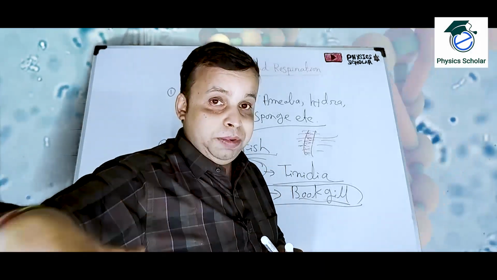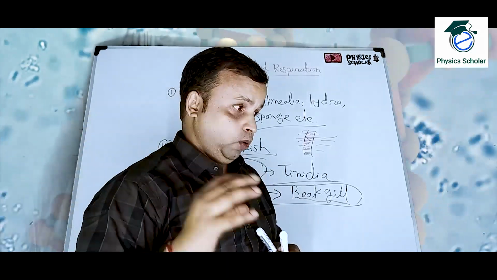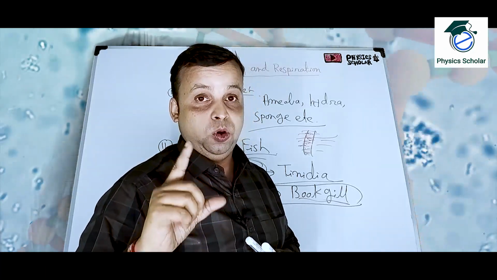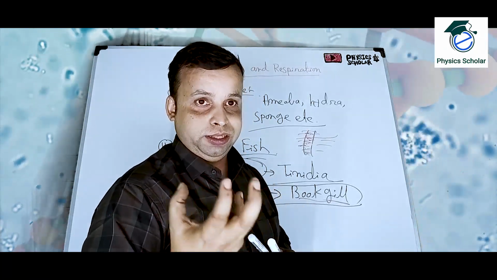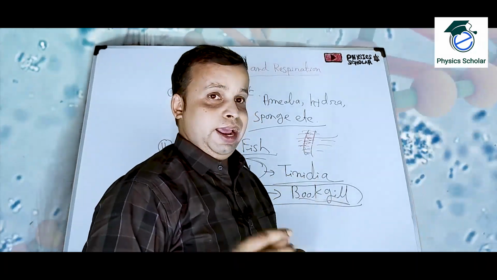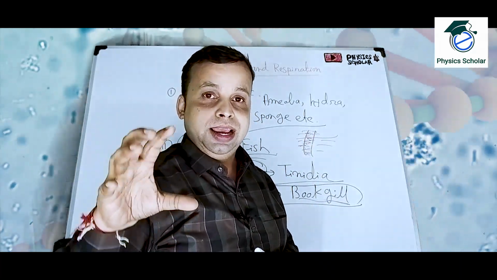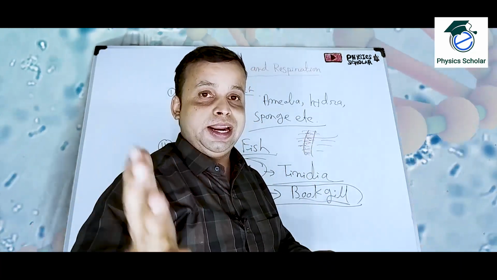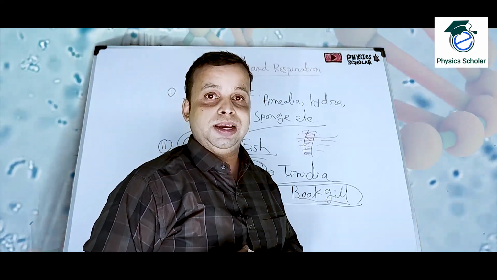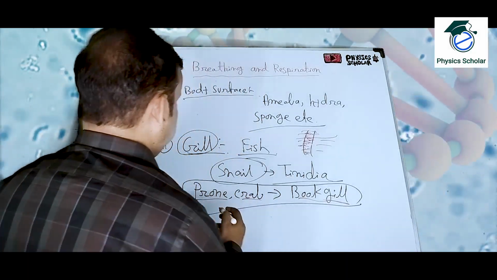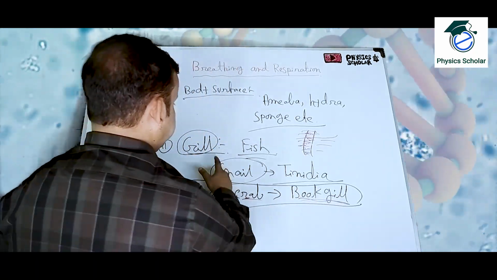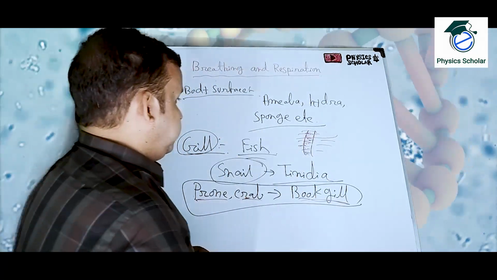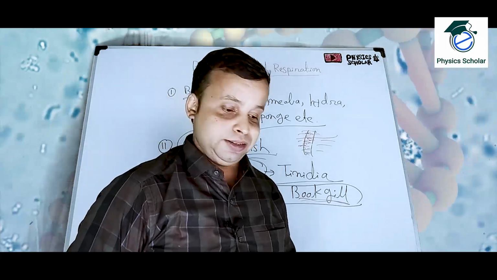So when the water is coming out from their body through the gills, what will happen? That water contains more carbon dioxide, because most of the oxygen will be absorbed by the gills, and the gills are full of blood vessels and the oxygen will enter the blood and that blood will be supplied to all the parts of the fish's body. Though the prawn and crab have a special type of gills which is also known as book gill. So these are their respiratory organs.